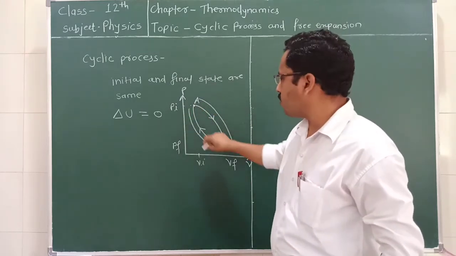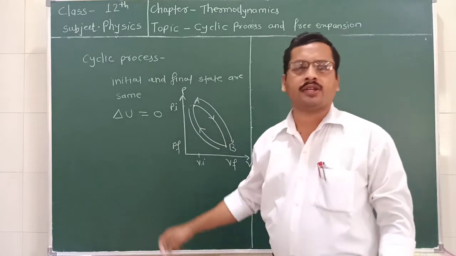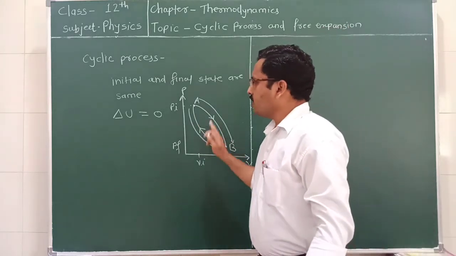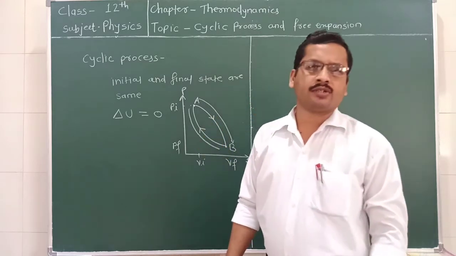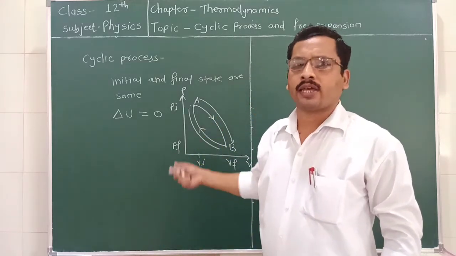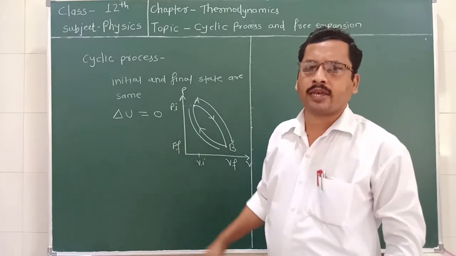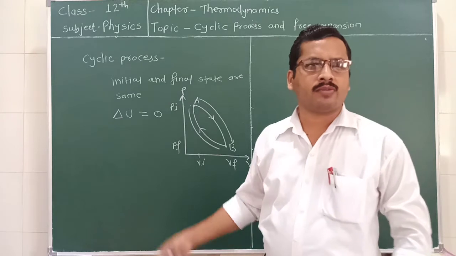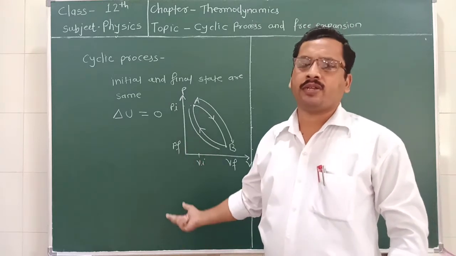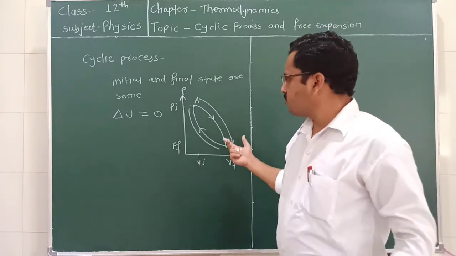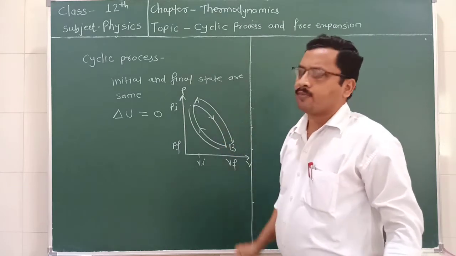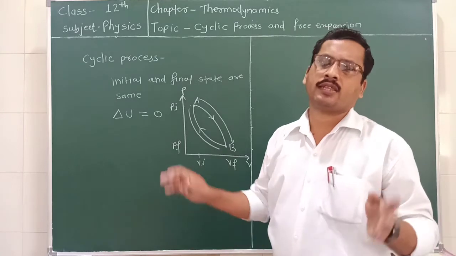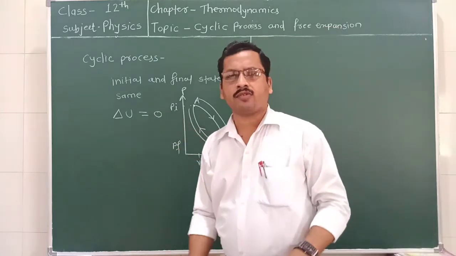So the sum of the changes in the internal energy is equal to 0. All heat engines work on the principle of the cyclic process, in which the initial state and the final state of the system remain the same. So this is called a cyclic process, in which the initial and final state of the system are the same and the change in the internal energy is equal to 0.